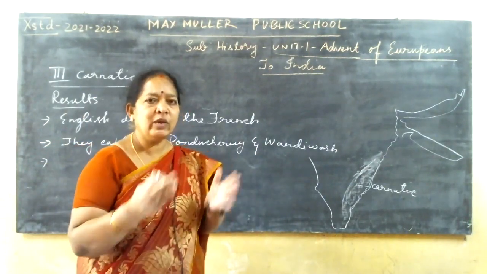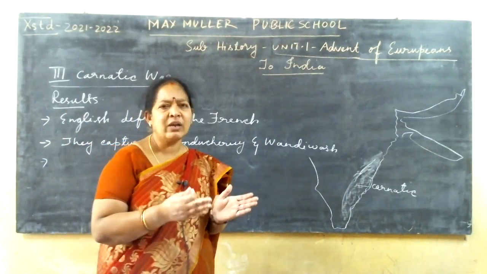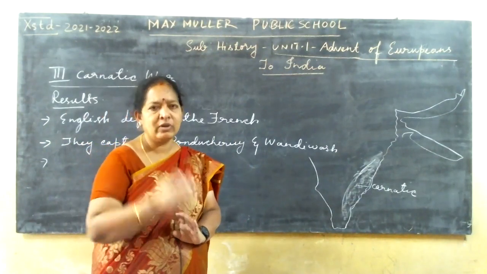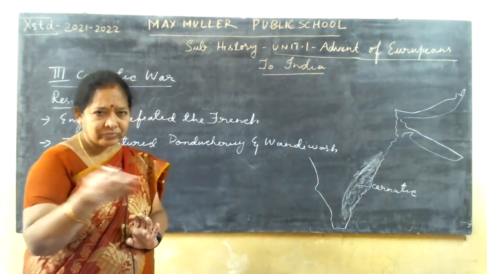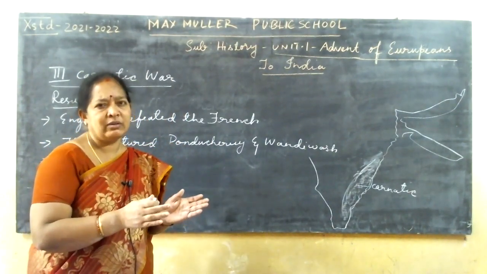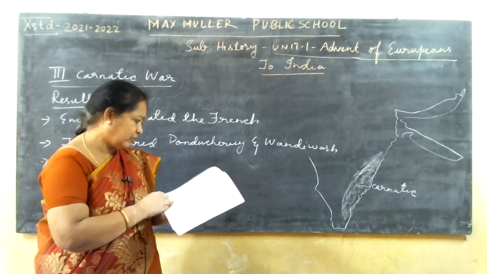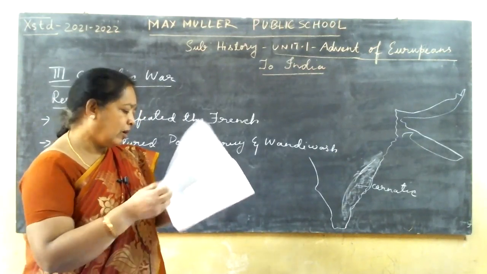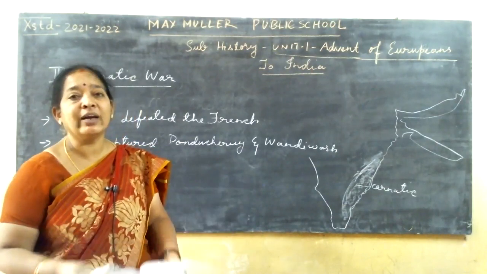You know Bussy, he was stationed in Arcot to protect the empire of Anwaruddin. Sorry, he was stationed to protect Hyderabad.